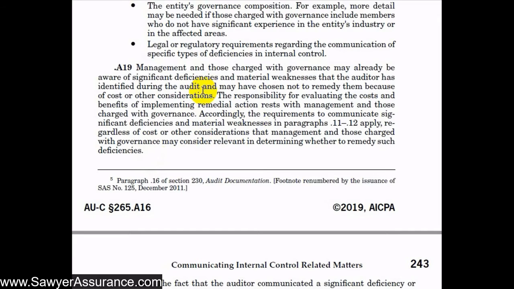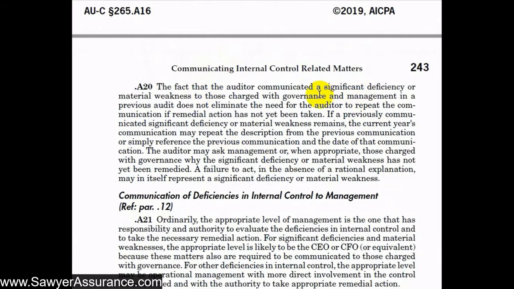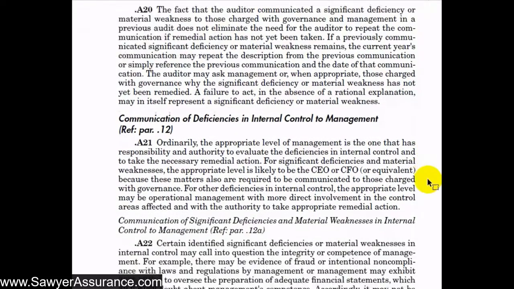That part is irrelevant to us. Also, we may find that some of the deficiencies that we communicated in prior years still remain, and management has not remedied those. That doesn't prevent us from continuing to include those deficiencies in our communications going forward, as long as they're there and they're important. And that in itself might be a deficiency, their failure to remedy prior deficiencies that we found. So those are some considerations that we might make.